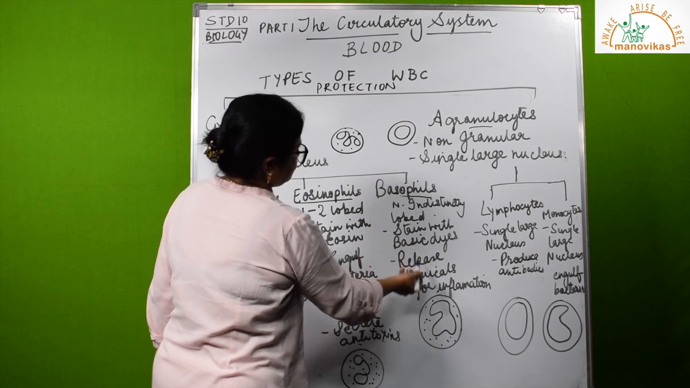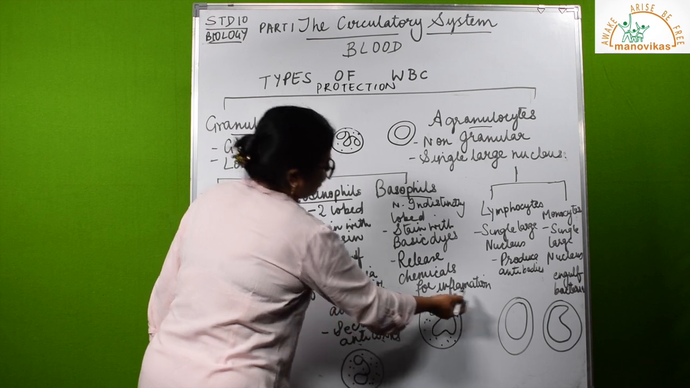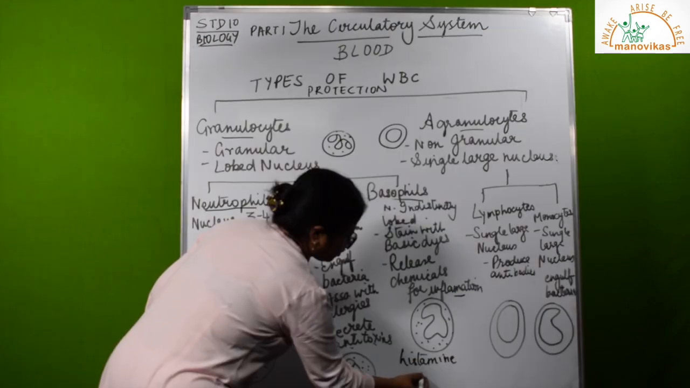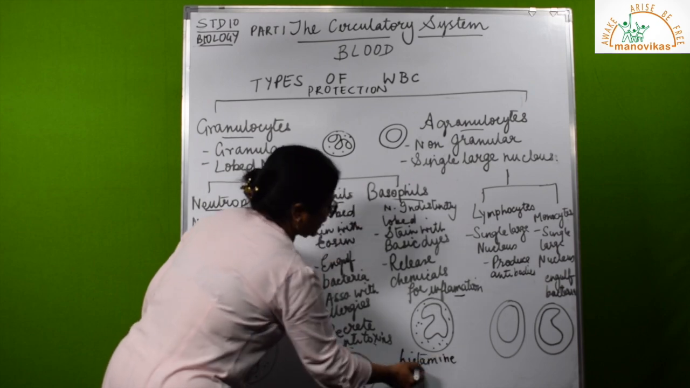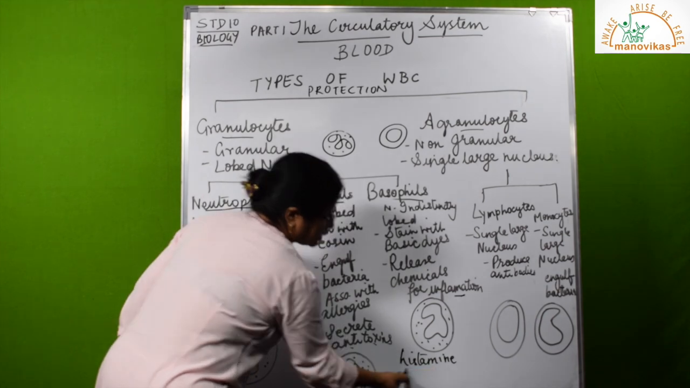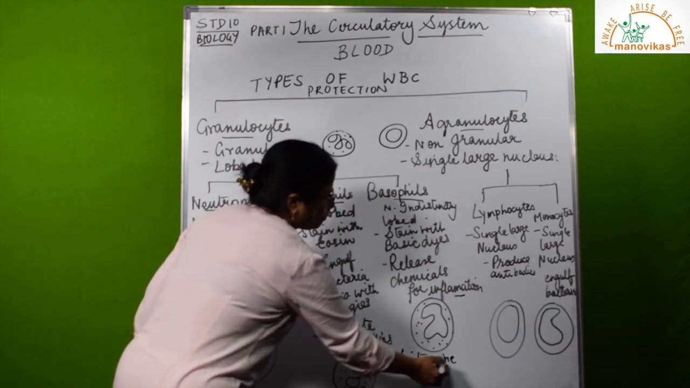Now let us look at the basophils. They release chemicals for inflammation. That chemical is called histamine. I am mentioning it here. It causes dilation of blood vessels. So they release chemicals for inflammation. This is that chemical, histamine, which causes dilation of blood vessels.